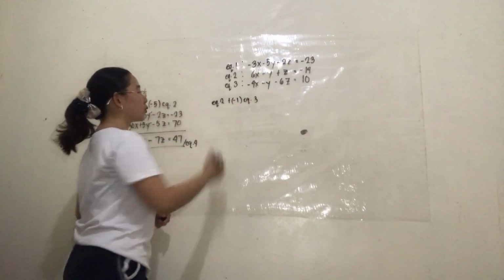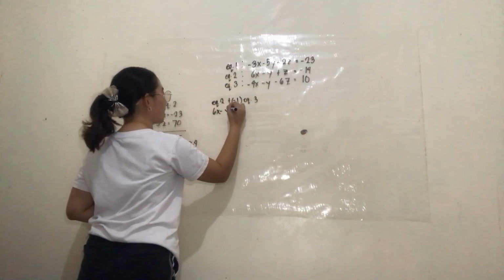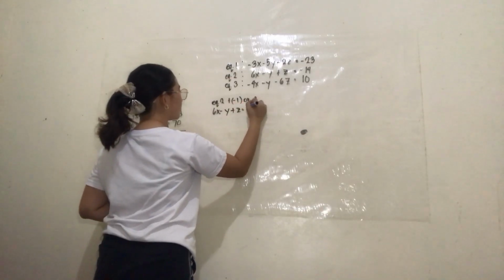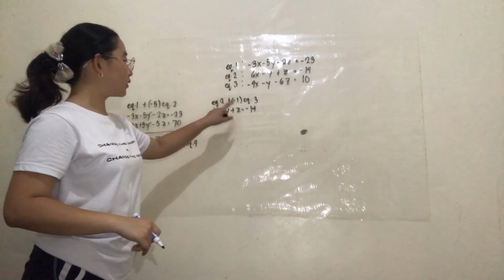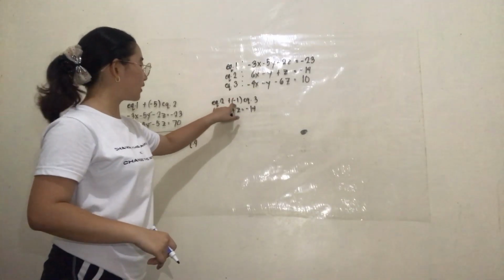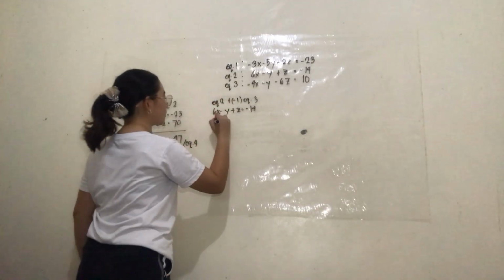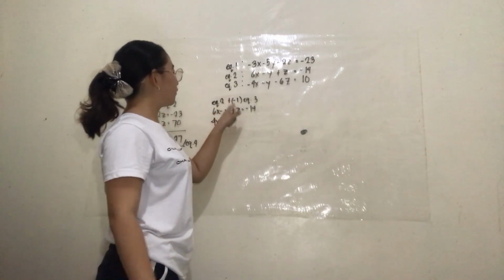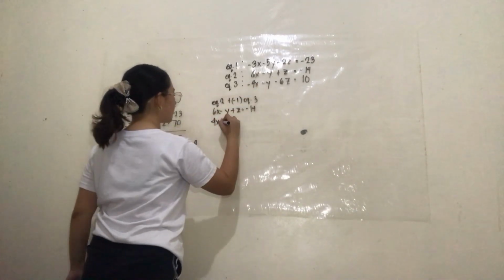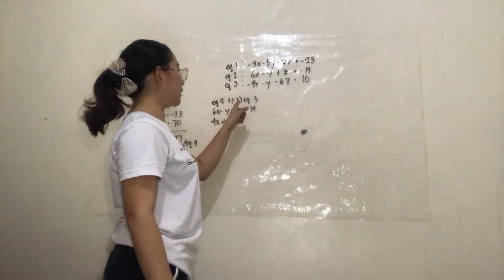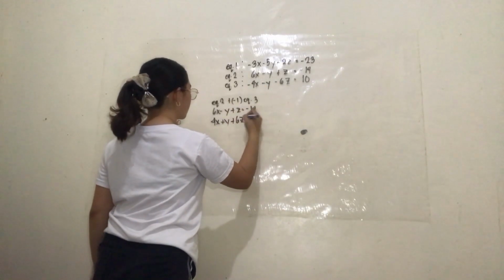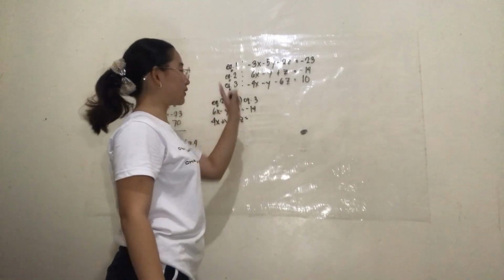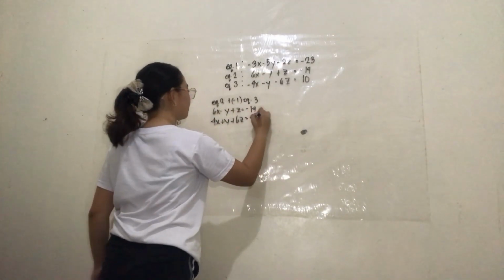Equation 2 is 6x minus y plus z is equal to negative 14. And equation 3 is multiplied by negative 1. So negative 1 times negative 4x is 4x. Negative 1 times negative y is positive y. Negative 1 times negative 6z is positive 6z, is equal to negative 1 times 10, which is negative 10.